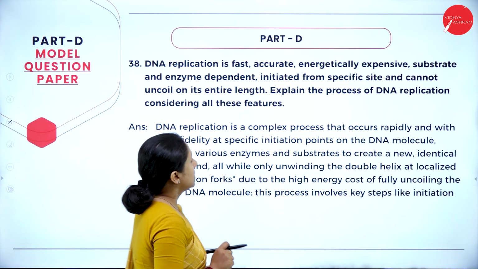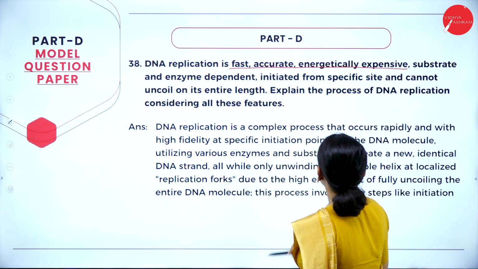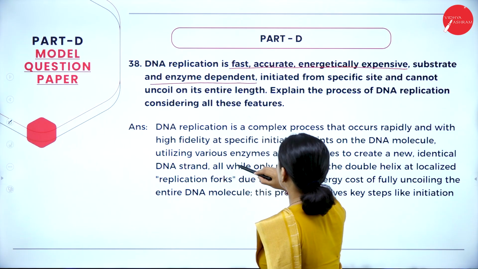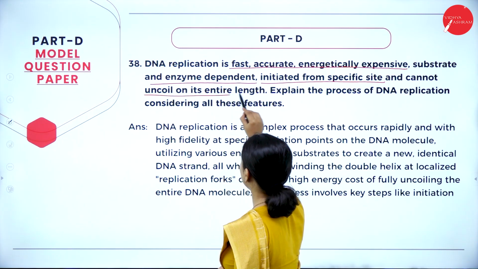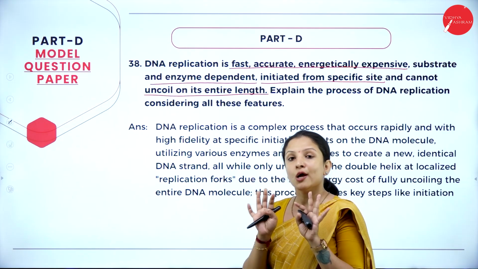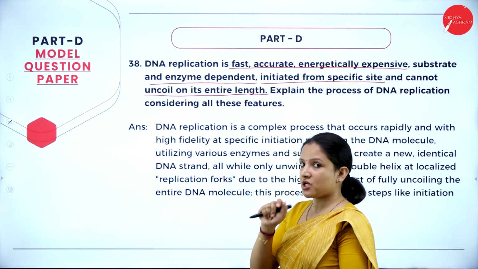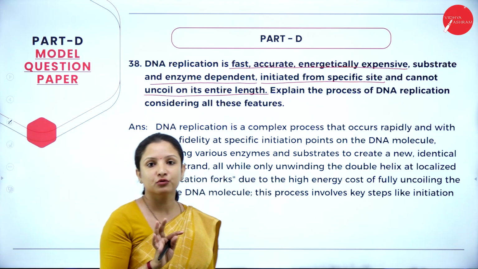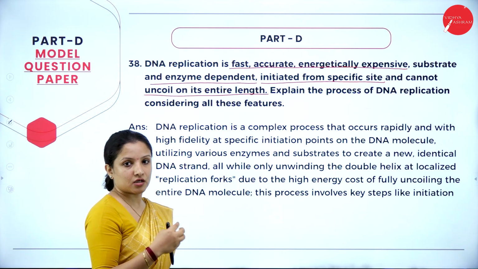So, moving further: DNA replication is a fast, accurate, energetically expensive, substrate and enzyme dependent process initiated from a specific site, and the DNA cannot uncoil on its entire length. In the question itself they have mentioned the properties of the DNA molecule. They have said that DNA replication is fast. They have said it is accurate, so no mutations will happen during the process of replication. And energetically, it is quite expensive because a lot of energy is required.